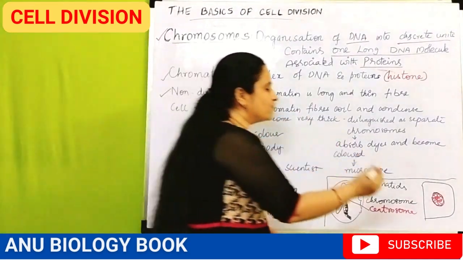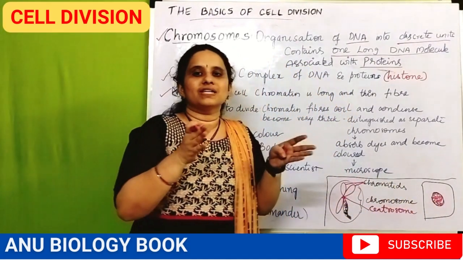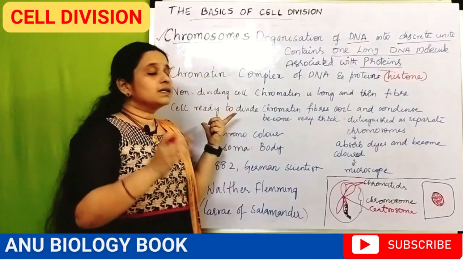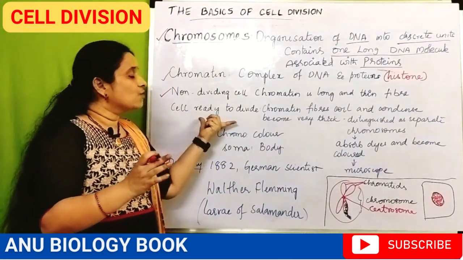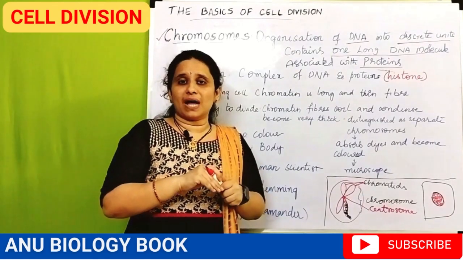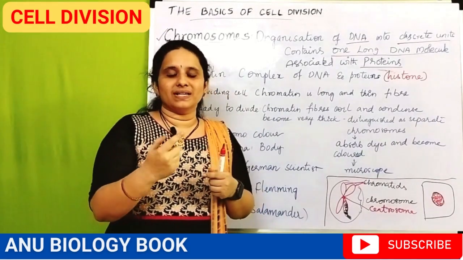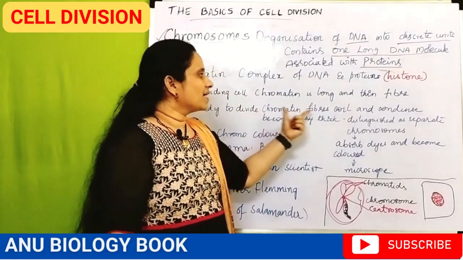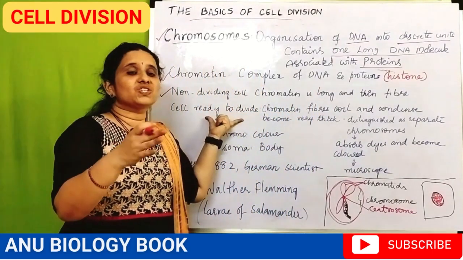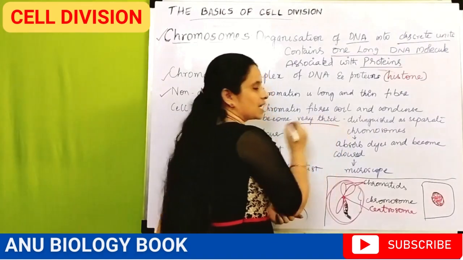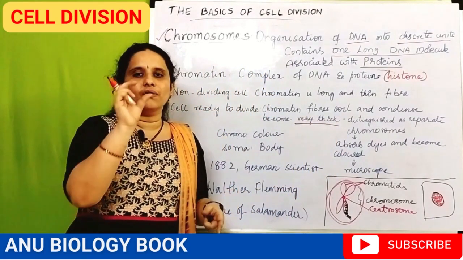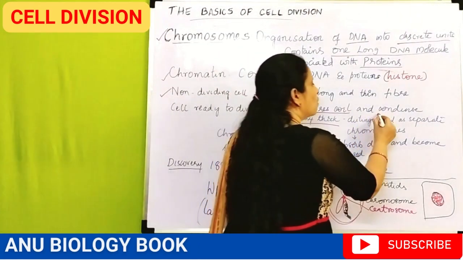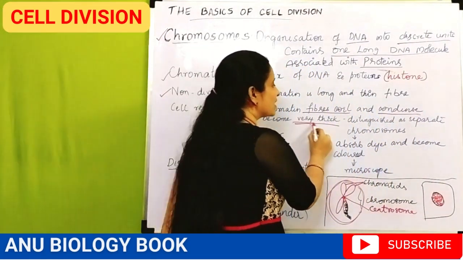In the resting phase of the cell, the chromatin fibers are long, thin, fibrous structures. In a cell which is ready to divide, these chromatin fibers coil, supercoil and condense into a rod-like structure known as the chromosome. So for the dividing cell, the chromatin fibers coil and supercoil, condense, and become very thick.